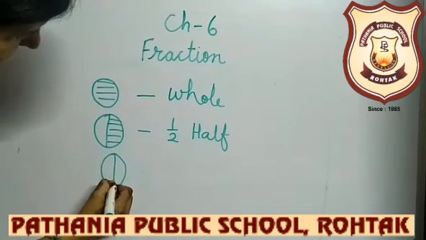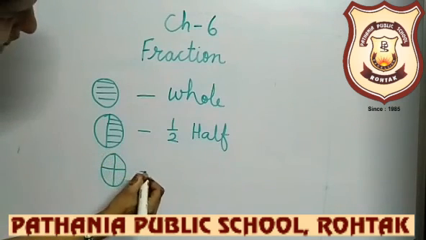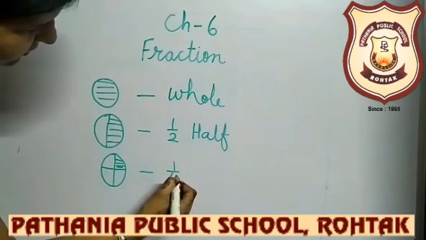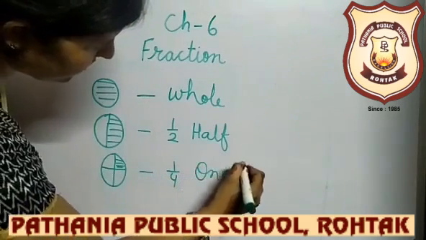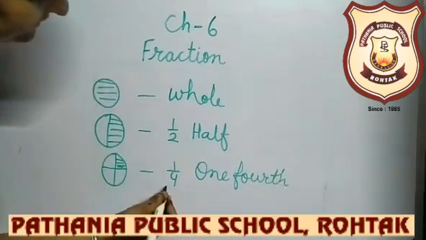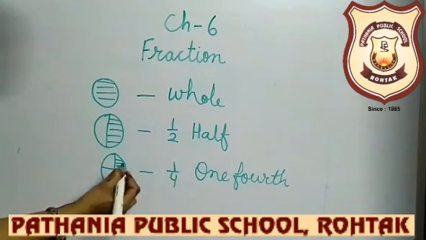Next, we have divided the circle into 4 equal parts. Then each part we will call 1/4. Why? At the denominator we have written 4 because total 4 parts are there, and we are talking about this one part.